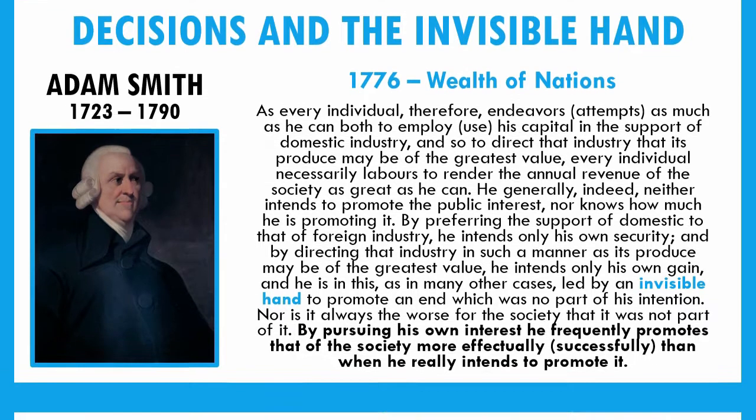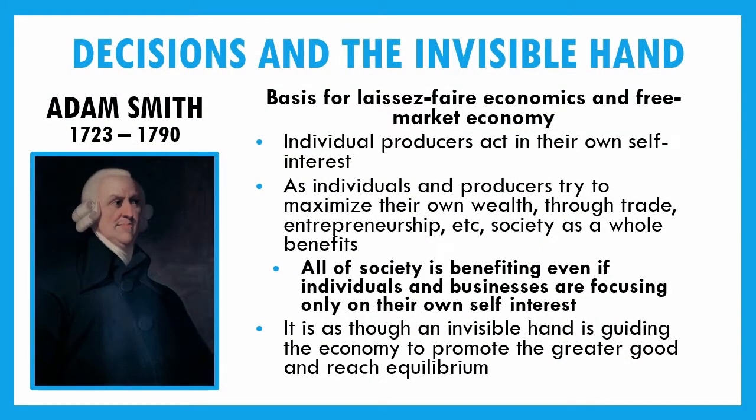And we see that's how this works out in this free market or laissez-faire economy, where everyone has the freedom of choice to act in their own self-interest, trying to maximize their wealth, or what we might refer to as their surplus, doing the best they can. And all of society is actually benefiting from this. Again, Adam Smith referred to this as the invisible hand. This idea that there are these invisible market forces guiding us toward the point where society is working at its best together, or what we might refer to as the equilibrium. But again, we'll talk about that at a later time.